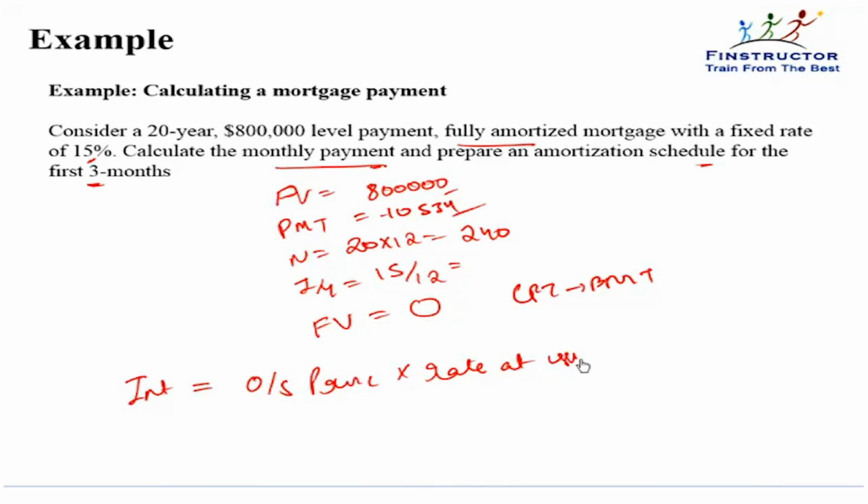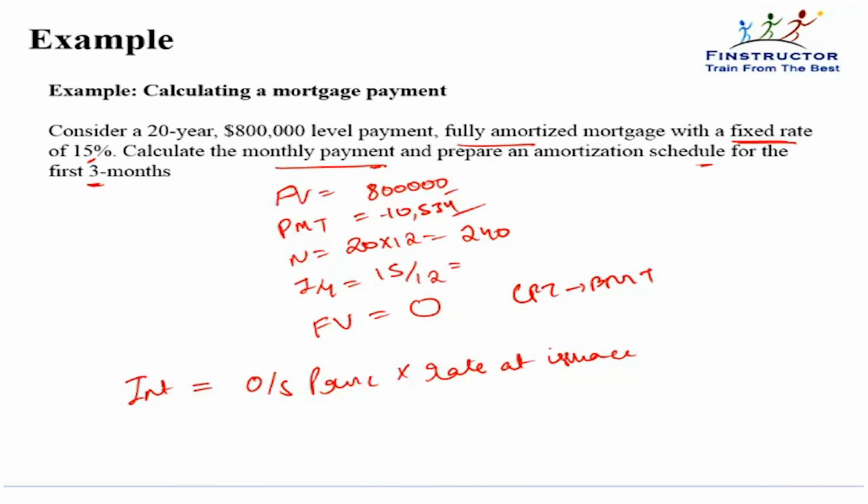It's a fixed rate mortgage. Hence, changes in interest rates will not affect our payments because our rate is fixed. So in every period, the interest payment will be the outstanding principal multiplied by the rate at issuance. Whatever I'm paying over and above this, I'm paying a total of 10,534, so whatever is over and above this value will be my principal repayment in that particular month or that period.